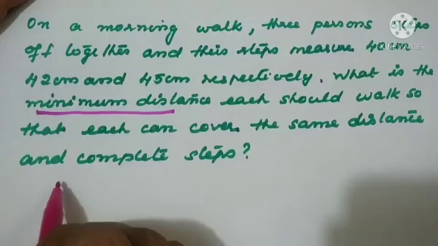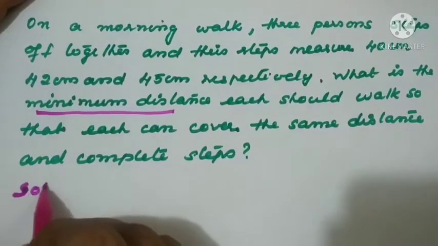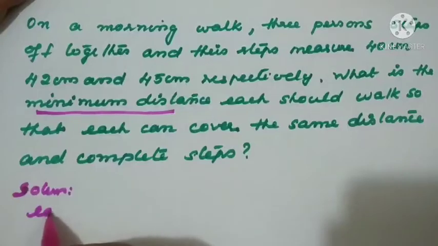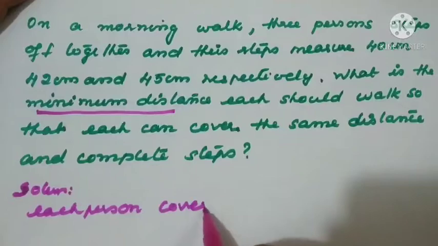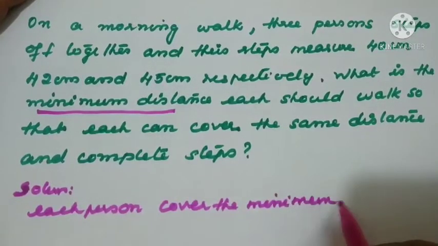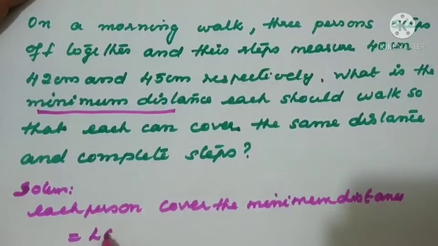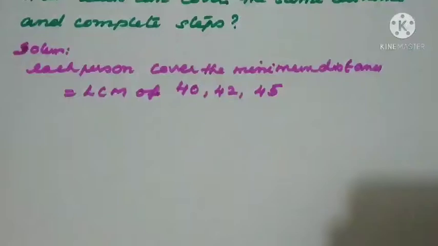So we'll write here, solution: each person will cover the minimum distance. Then we have to find out the LCM of 40, 42 and 45.